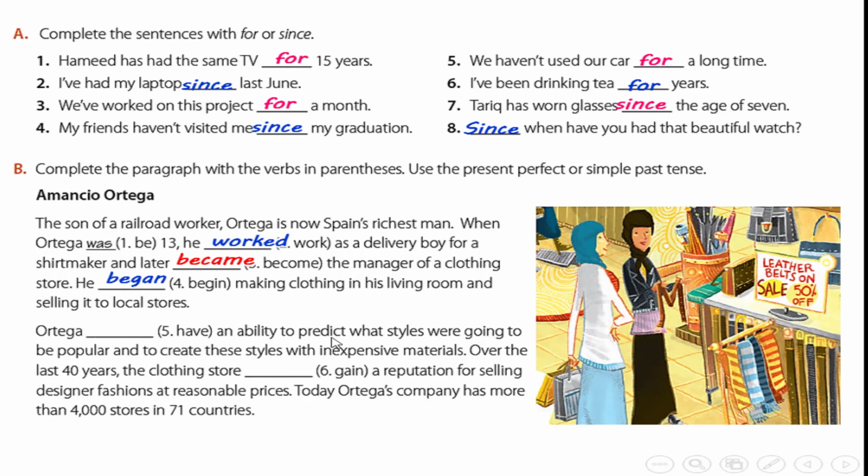Ortega had an ability to predict, have becomes had in the past, what styles were going to be popular and to create these styles with inexpensive materials. Over the last 40 years, the clothing store has gained a reputation. Reputation means fame, shuhra. Gain becomes has gained, okay, for selling designer fashions at reasonable prices. Today, Ortega's company has more than 4,000 stores in 71 countries.